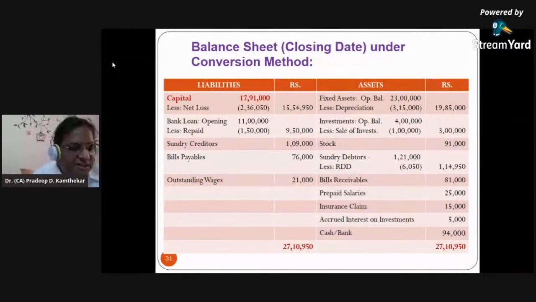In accountancy, friends, understand one thing. In any account, when we have a balance, when both the sides are not tallying, one side is more than the other side. So understand in accountancy, this is basic I'm telling you. Suppose there is a credit side and debit side, and credit side is more, so difference will come on the debit side. So that we show as to balance carried down like this. Now here the difference is shown on debit side does not mean it is debit balance. It means this balance has come because credit side is more. So it is a credit balance.